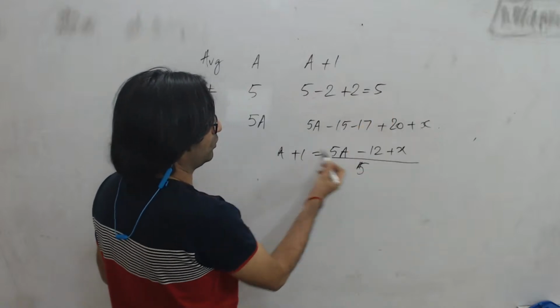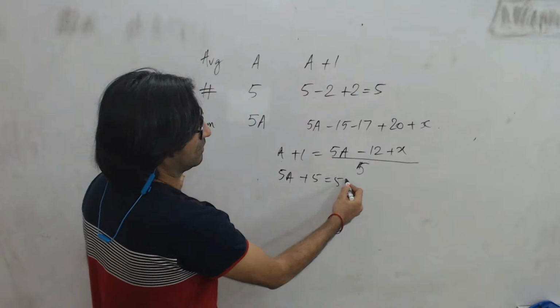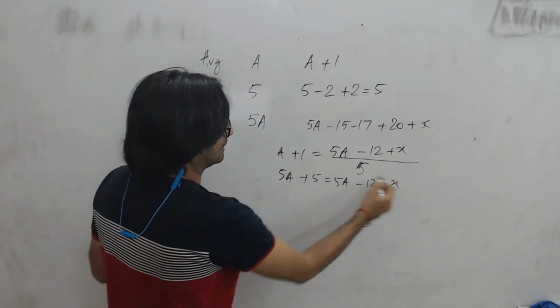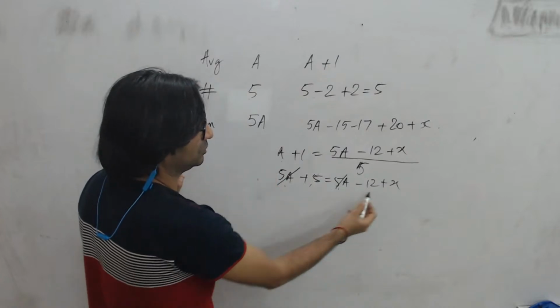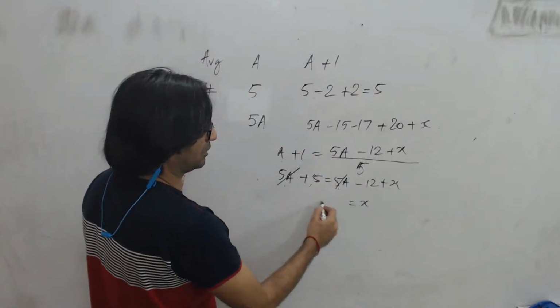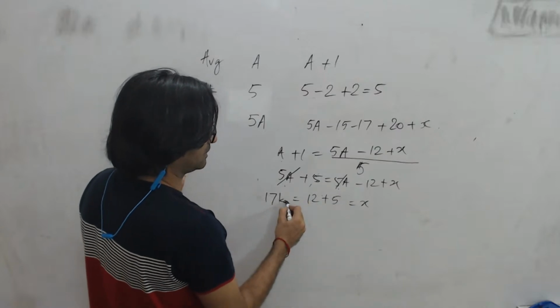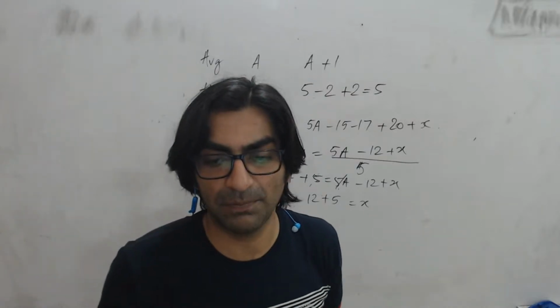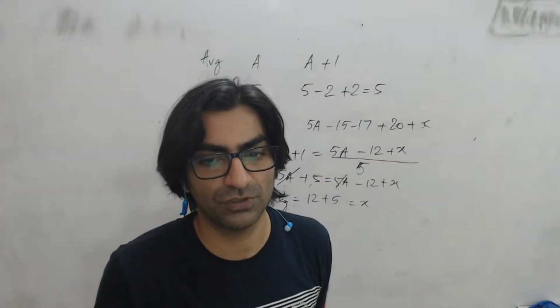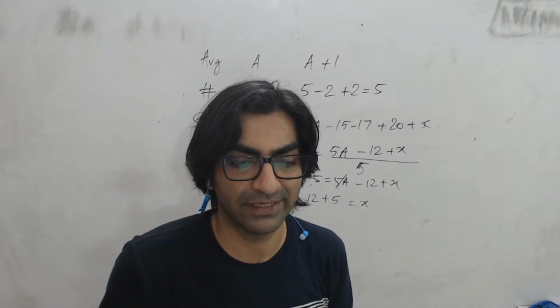So if you cross multiply, I'll get 5A plus 5 equal to 5A minus 12 plus X. I can see 5A, 5A cancels out. So the value of X will be, bring the 12 here, 12 plus 5, that's 17 kgs, right? So the student who comes in place will have the weight of 17 kgs.